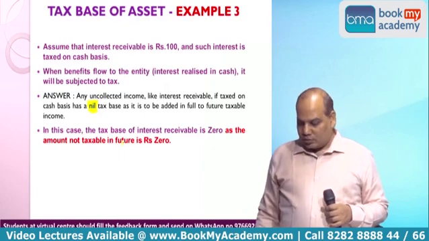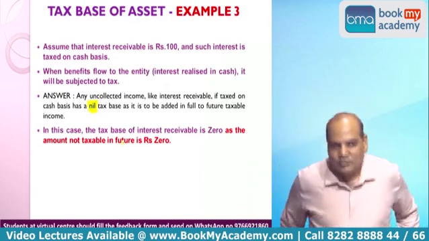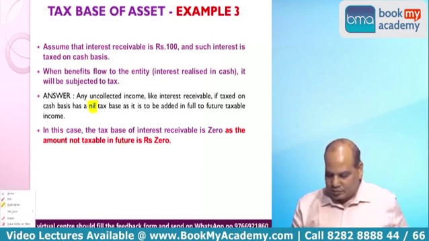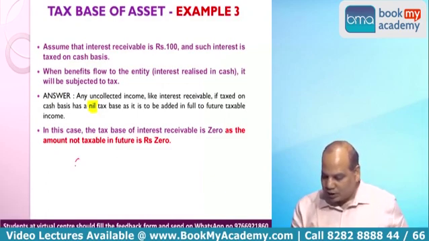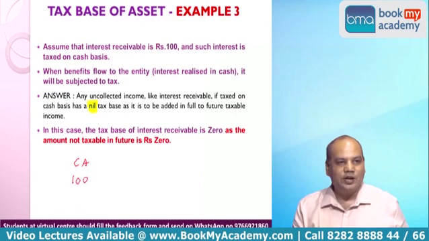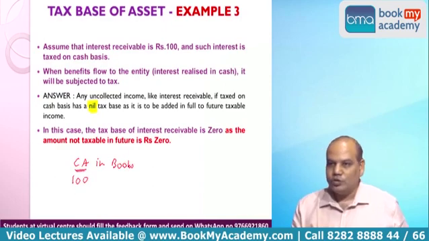Okay. Now I am going to tell you a small trick. It's only a trick to understand the answer, because I have to ensure that you also get through the exam. Now what is the carrying amount of interest receivable? 100. When I write CA, it means carrying amount in books of account, because in this chapter I have to write carrying amount many times. So I will use the short form CA.